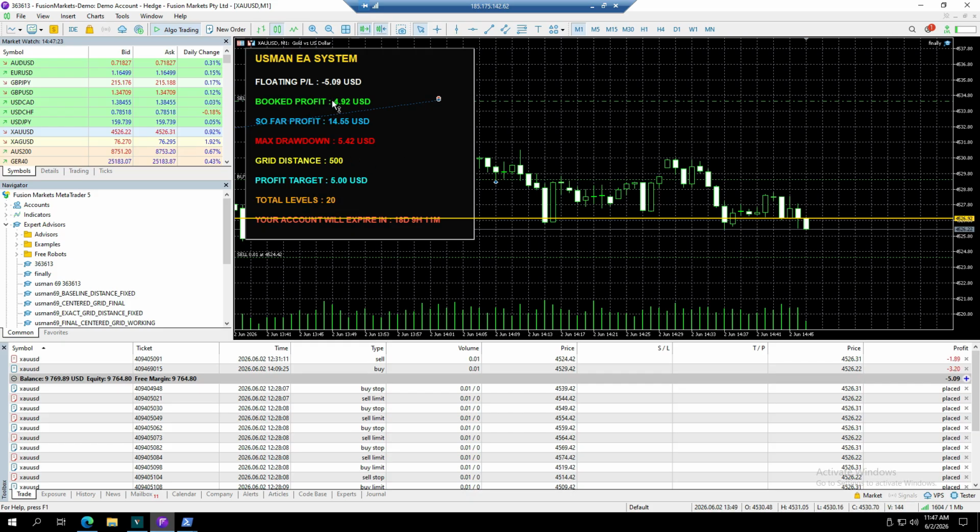Okay, here you can see just $14 profit. I put this bot on around 4 to 5 hours ago, and in 4 to 5 hours it gave us a profit of around $14.5, and so far it is good. Okay, so I am just testing in the live market, and hopefully you will get a very good bot. Okay, and so far the bot is in progress, and hopefully you will get the good news in the upcoming days.